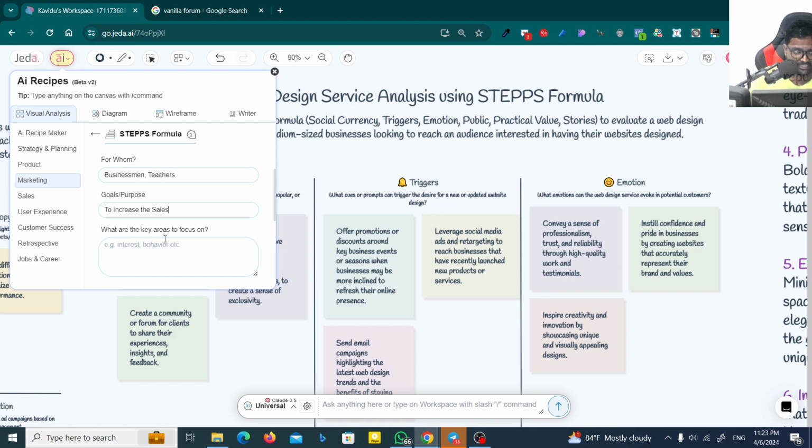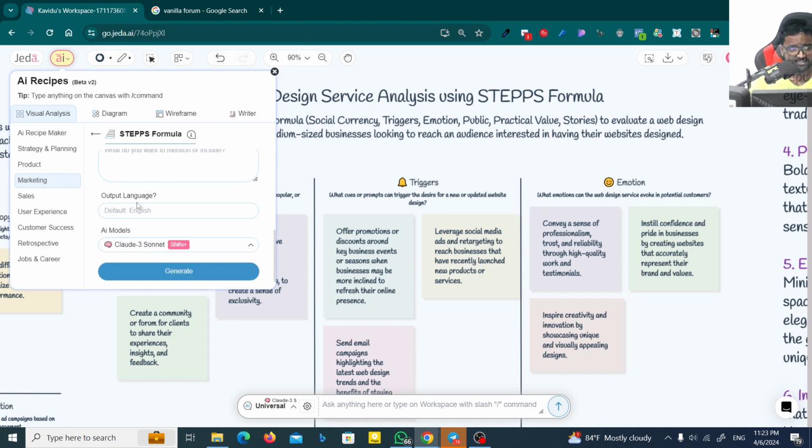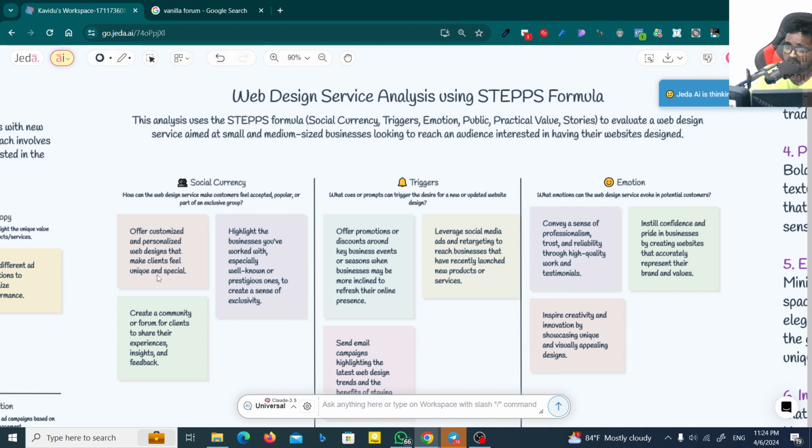Okay, guys, and what are the key factors I'm focusing on? Actually, I'm not focusing on anything. And here, Jedi has a multimodal architecture: GPT-3.5, GPT-4, Claude 3 Haiku, Claude 3 Sonnet. I'm really targeting GPT-4 and Claude 3, that's better. And for this I'm using Sonnet. Click on generate, and now you have to wait until it generates something. Let's wait a few seconds. I'm not cutting this video because it's a live video, so you can see that.